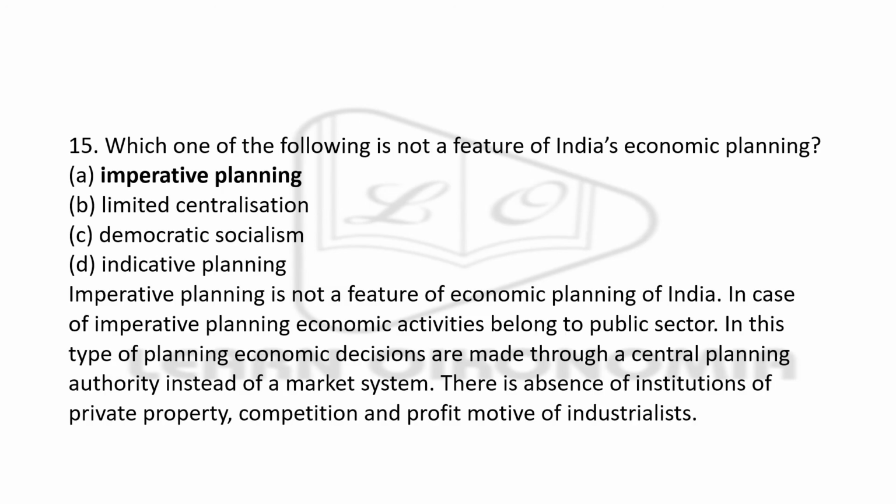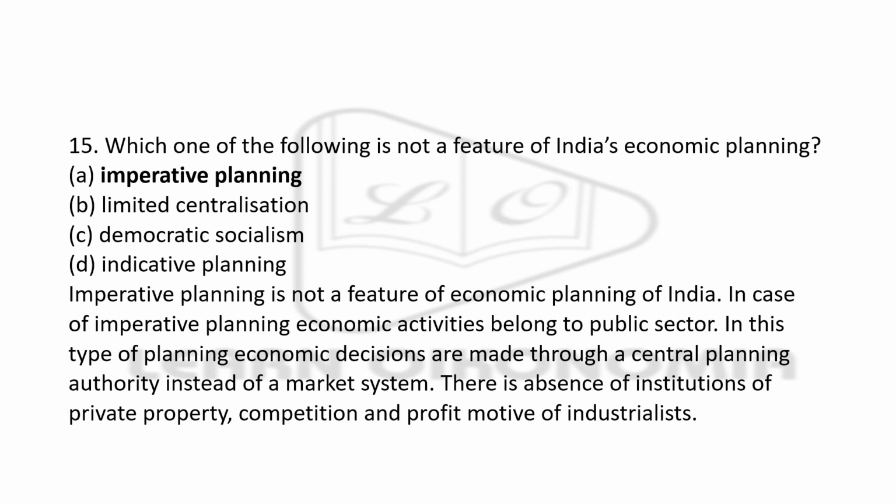Next question. Which one of the following is not a feature of India's economic planning? Imperative planning, limited centralization, democratic socialism, and indicative planning. The right answer here is imperative planning. Here actually all the economic activities lead to the public sector.